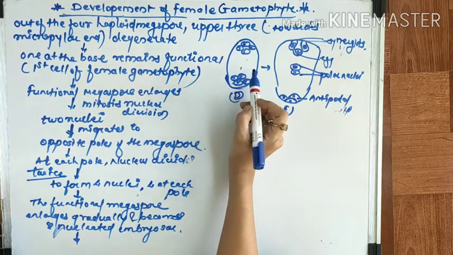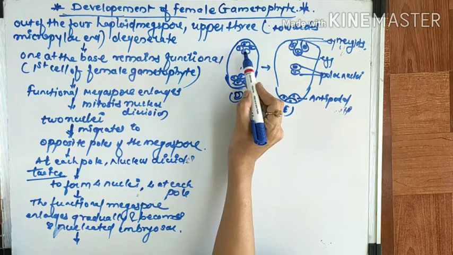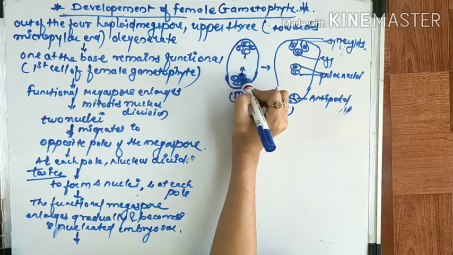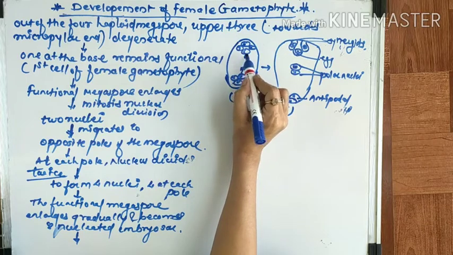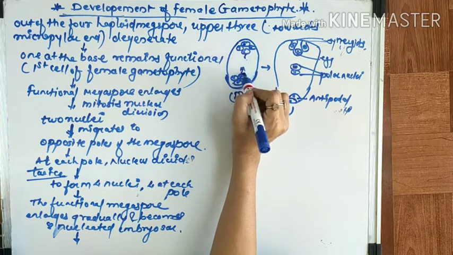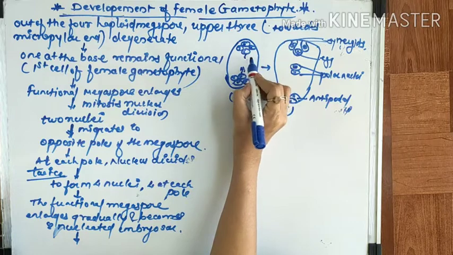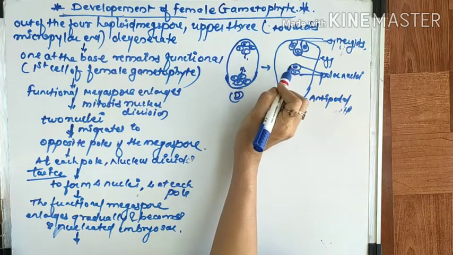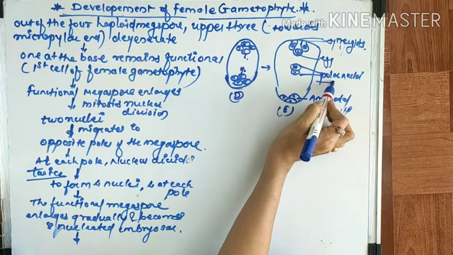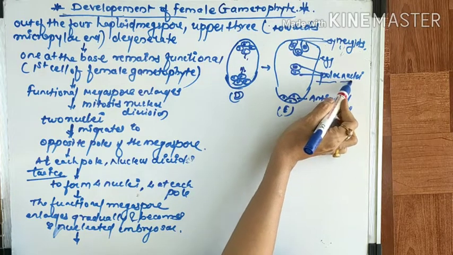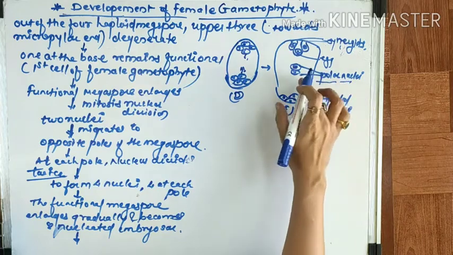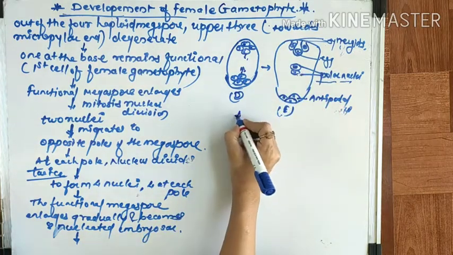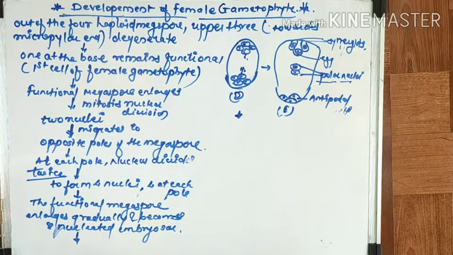These 2 nuclei, one from each pole, are called polar nuclei. They migrate toward the center, and at the center they fuse to form a diploid polar secondary nucleus. Here I am writing so you will understand it very well.